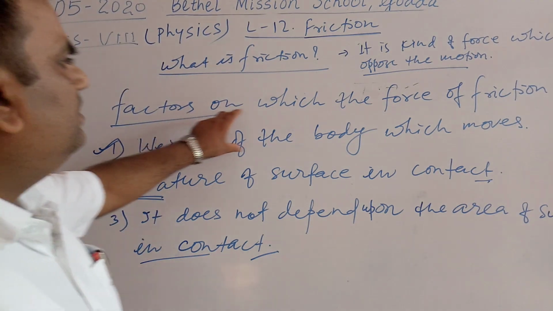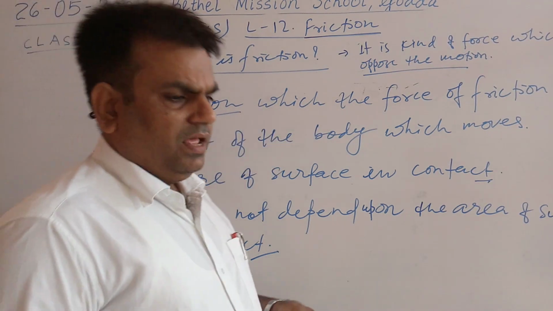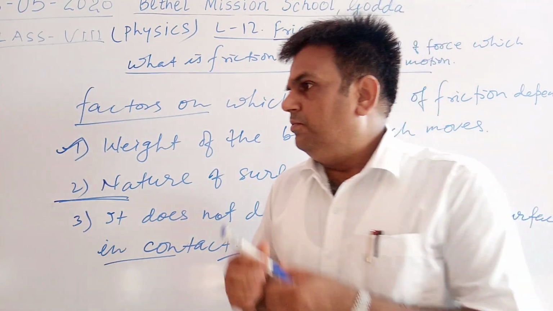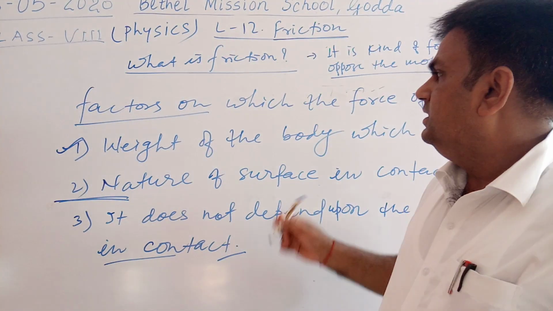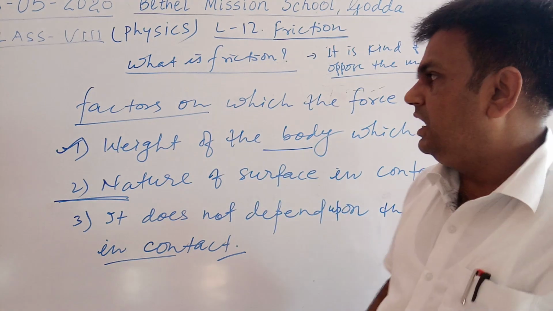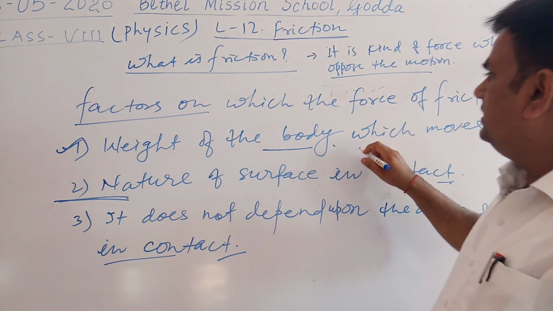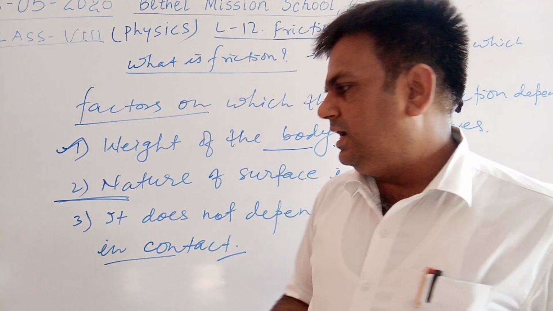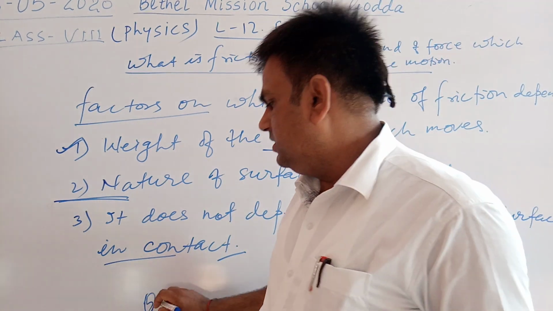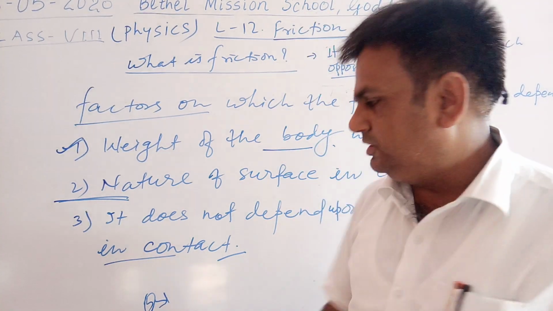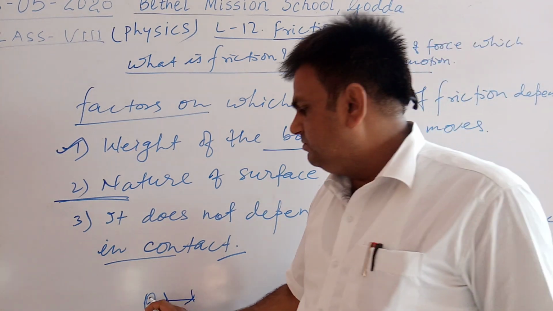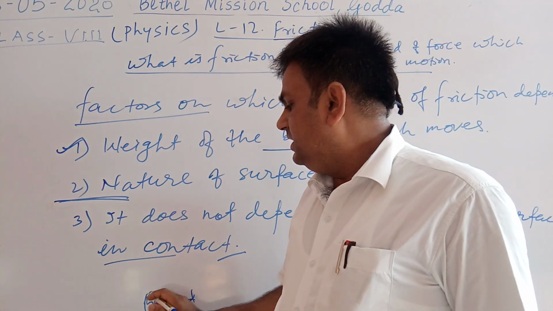What is the weight of the body? It means as the weight of the body increases, the friction will increase at the same rate. Suppose we have a bag of 5 kg on the ground, and if we want to pull it, we can pull it easily because its weight is very small.